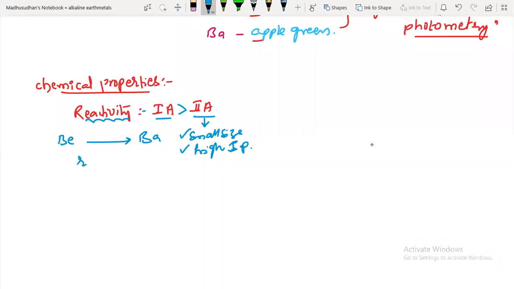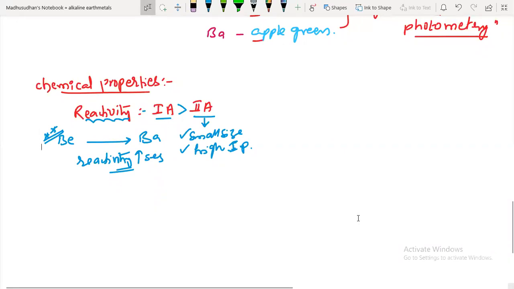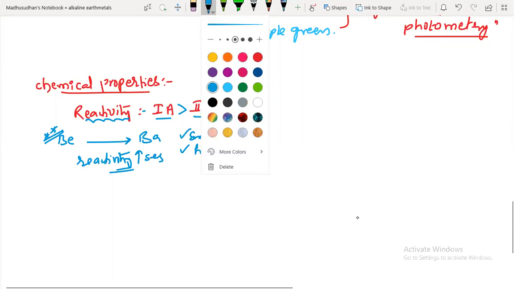Beryllium to barium, reactivity increases. You can easily disturb the outermost electron cloud. So this is the basic idea of chemical properties: first group elements have more reactivity than second group elements.